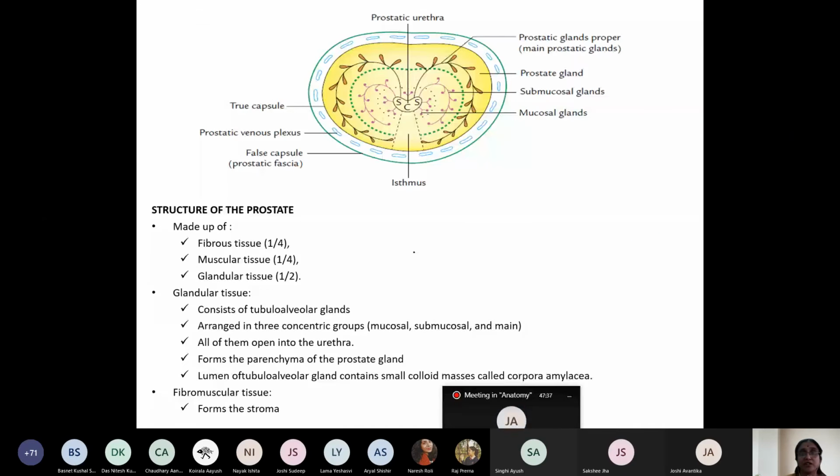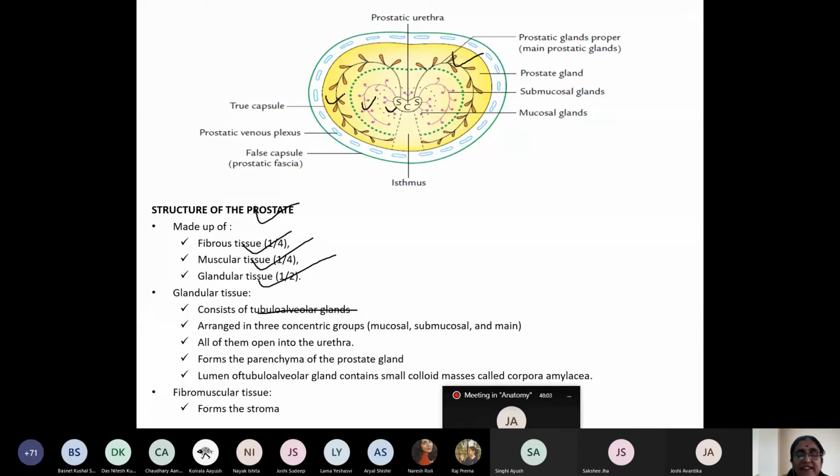Structure of the prostate. What are the structures of the prostate? The prostate is made up of 1/4 fibrous tissue, 1/4 muscular tissue, and 1/2 glandular tissue. What sort of glandular tissue? You can see these are the glandular tissue: tubuloalveolar glands. How are they arranged? Can you see this picture? They are concentrically arranged.